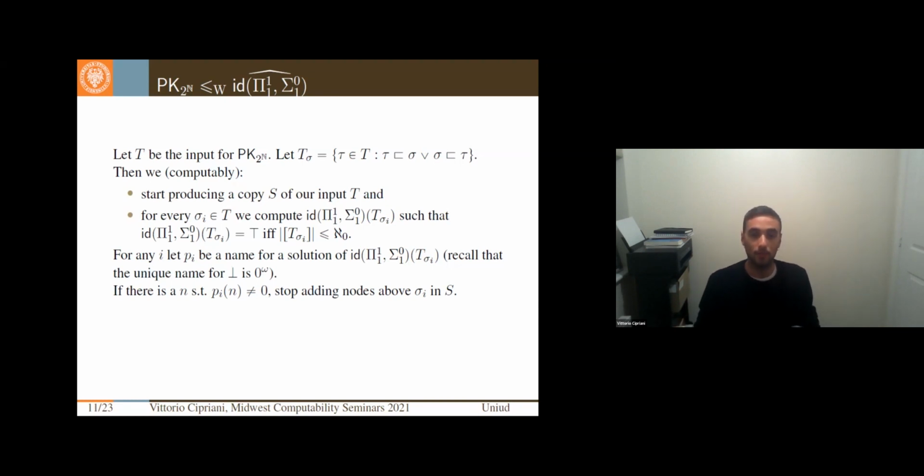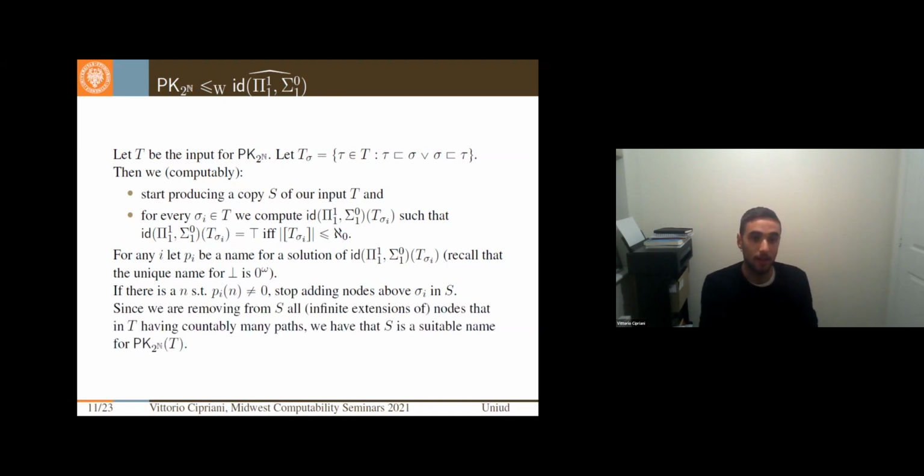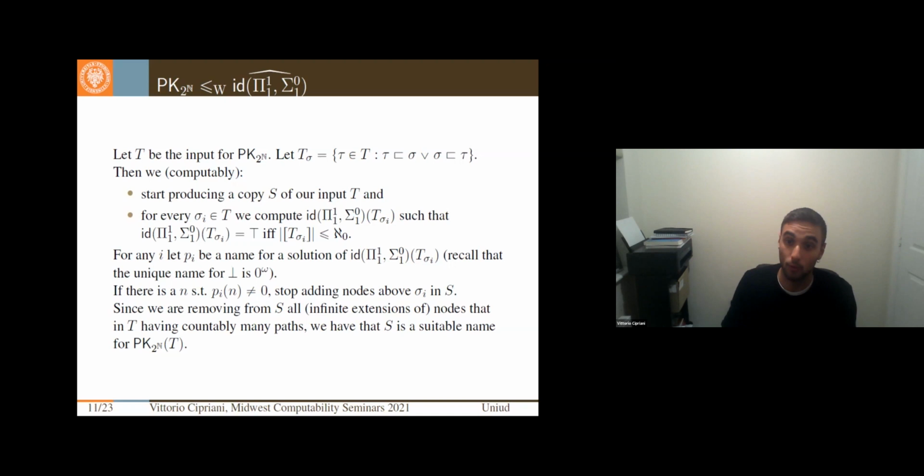And so what I will do, I will simply stop adding all the nodes that I have in T above sigma_i. So in my S, I will start cutting all the nodes that are extensions of sigma_i. But since I'm doing this for every sigma that is in T, we are removing from S all the infinite extensions of the nodes that in T have countably many paths. So this actually happens to be a suitable name for the perfect kernel in T, because it doesn't matter how long I go with the sigmas. Sooner or later, if they have countably many paths below them, I will cut them, and so I'm recovering the perfect kernel of T.